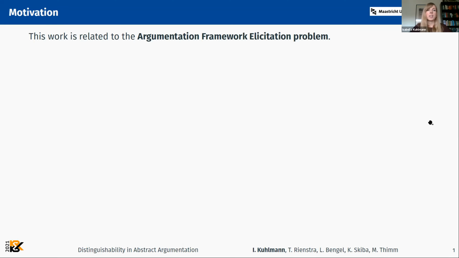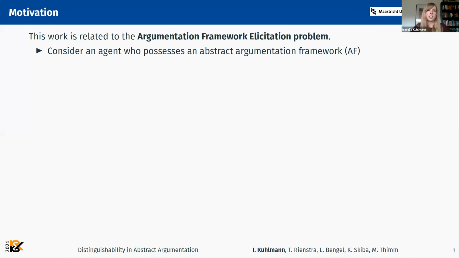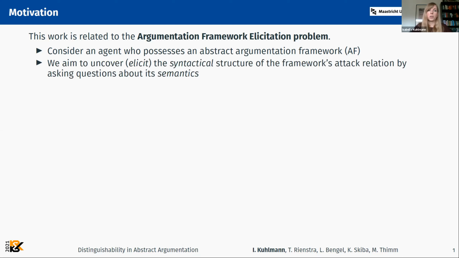So first of all, our work is very much motivated by and also related to the argumentation framework elicitation problem. In that problem, we consider an agent who possesses an abstract argumentation framework, and our goal is to uncover or elicit that argumentation framework. More precisely, we aim to elicit the syntactical structure of that argumentation framework's attack relation by asking questions about its semantics. So we basically just ask questions in the form, is a set E of arguments a sigma extension of your argumentation framework, with sigma being a semantics?